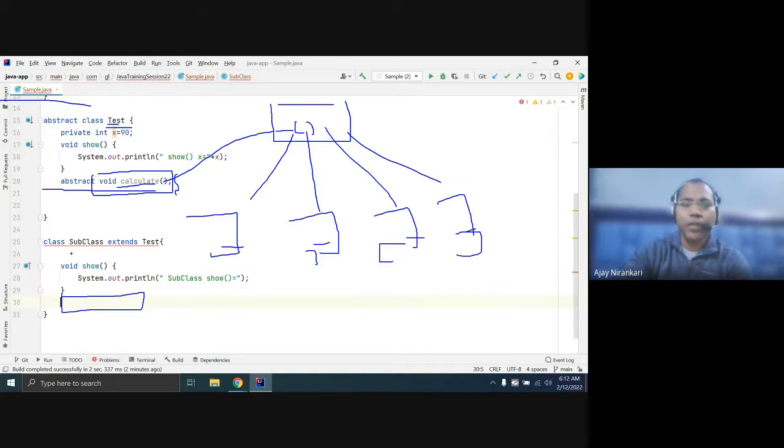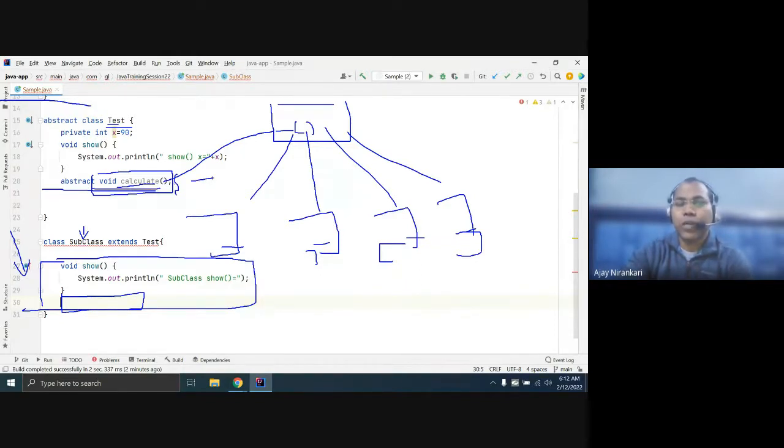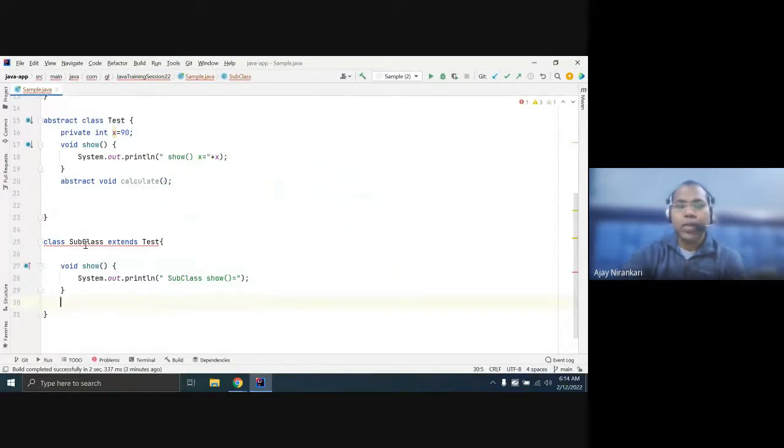What happens if your subclass does not provide the definition? Then the compiler gives you a warning. You cannot write any class that has an abstract method. Abstract method means we have just declared the method but not given the logic of what the calculate method does. So if this test class is not providing the definition here,